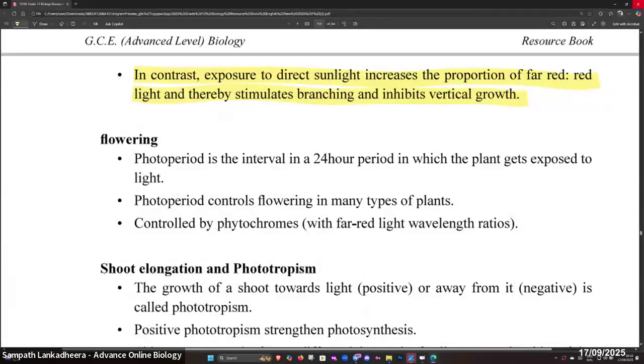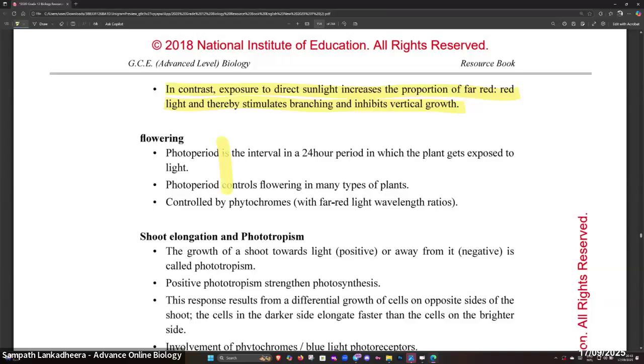Right, let's talk about flowering. Photoperiod is the